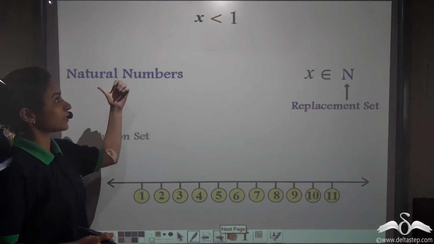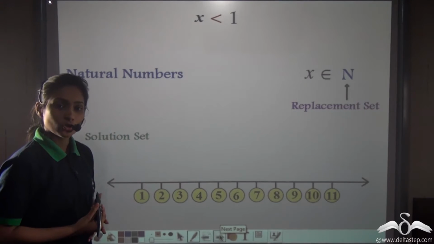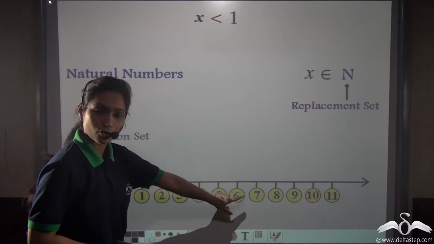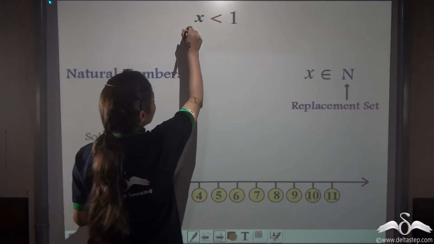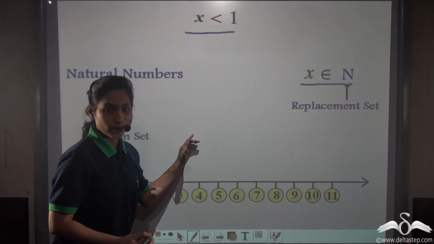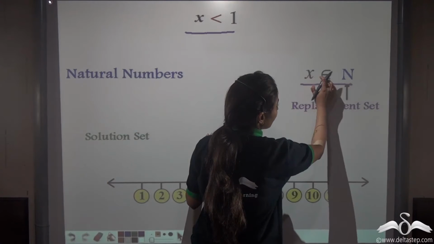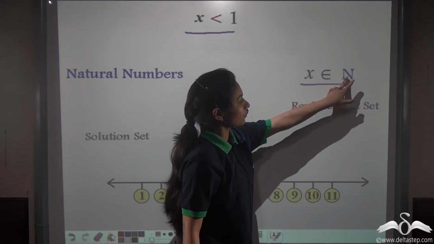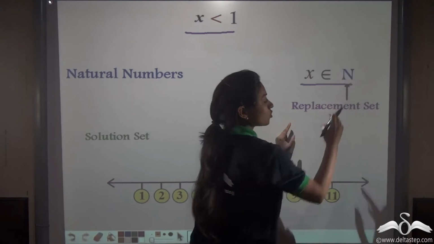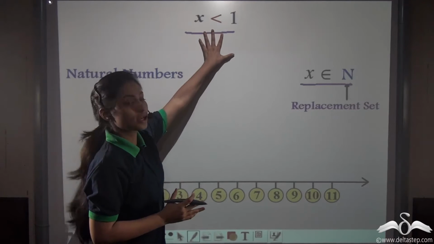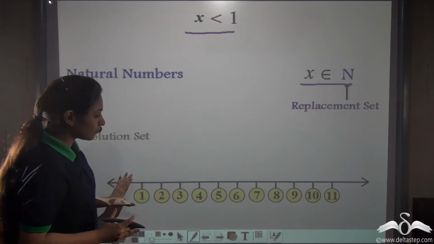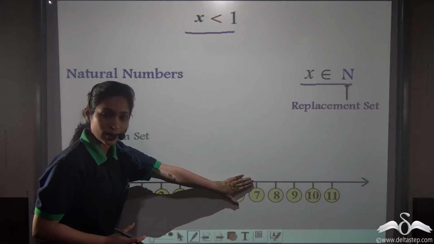Now we learn how to represent these inequations on number lines. So you know how to draw a number line? Here we have drawn a number line like this, starting from 1, 2, 3, 4 and so on. Here I have been given that x is less than 1 and x belongs to natural numbers. I had already told you that if x belongs to natural numbers, then natural numbers will act as our replacement set. So we have to choose natural numbers for our solution of this linear inequation. Natural numbers start from 1, 2, 3, 4 and so on, so in our number line we have made 1, 2, 3, 4 and so on like this.